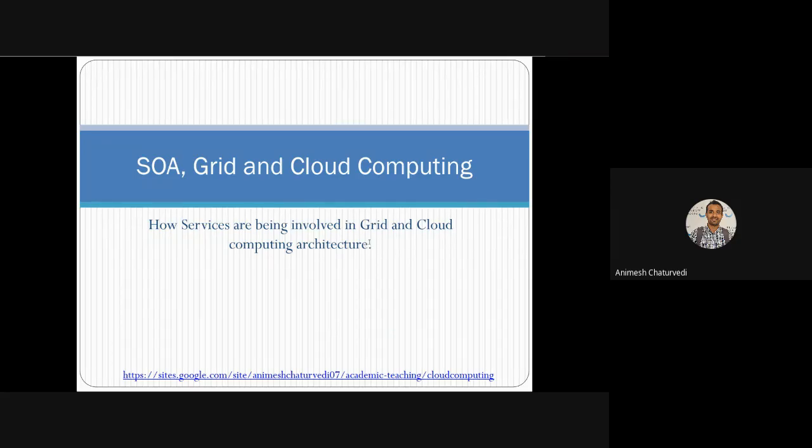Hello. Now we're going to start discussing the SOA, grid, and cloud computing. What are the services that are involved in this grid, cloud, and these types of architectures? This is the most fundamental and basic part of the whole cloud computing that we are going to discuss.